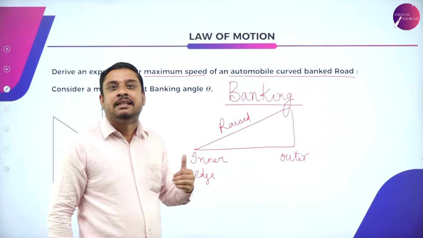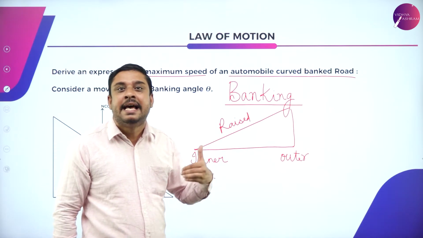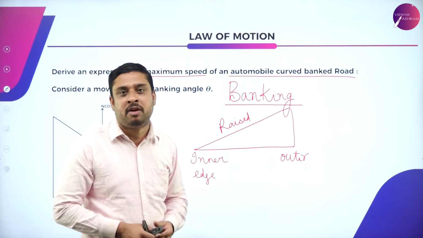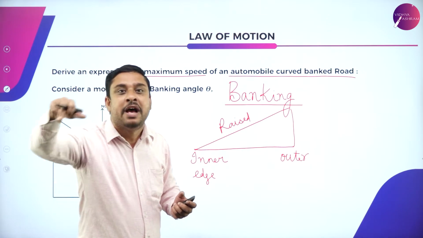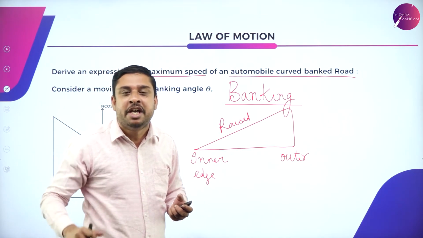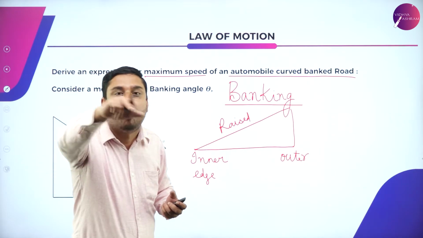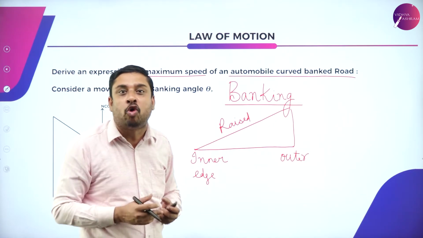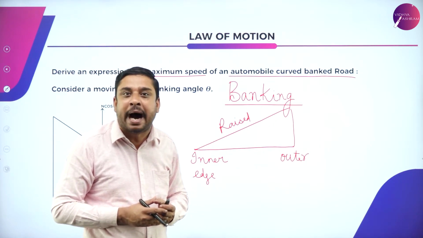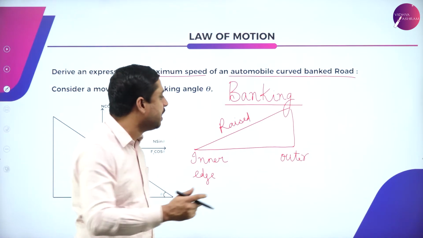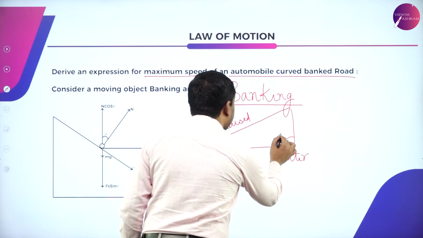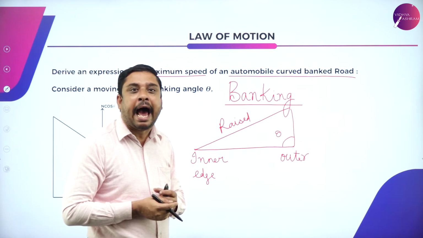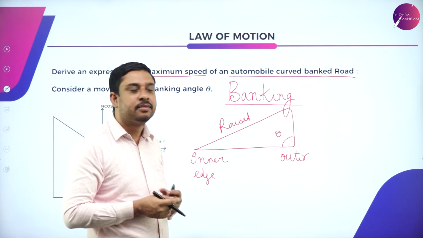So that the heavy vehicles can get necessary centripetal force to move along a curved road. If you want to move along a curve, you require centripetal force, which is achieved by banking of roads. And here, the angle theta is called angle of banking.